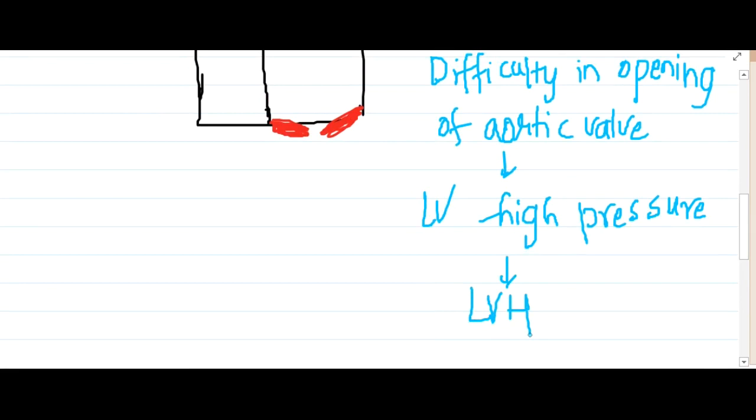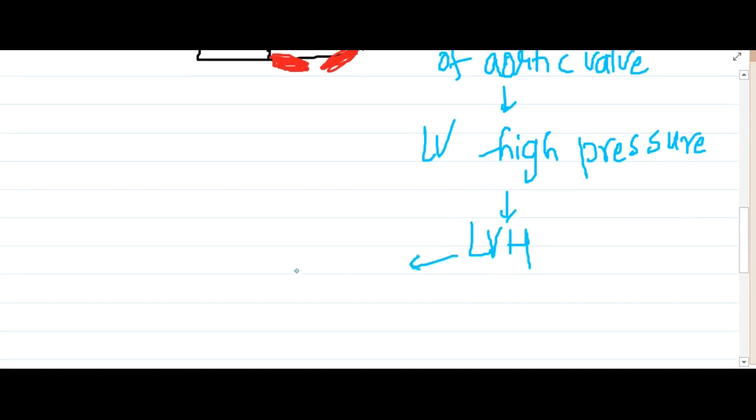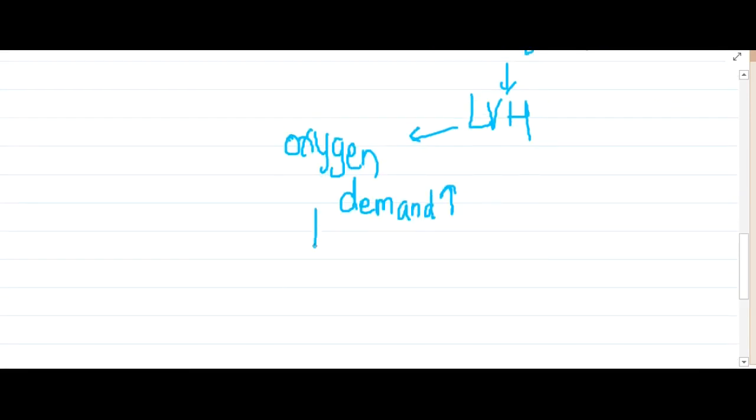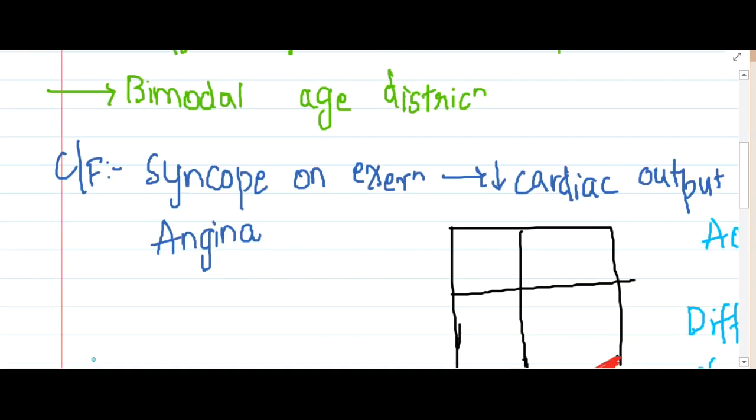Because of this left ventricular hypertrophy, the oxygen demand of the left ventricle will increase. When the oxygen demand of the left ventricle increases but the blood supply is normal, this will result in angina. So this is the reason why there is angina.